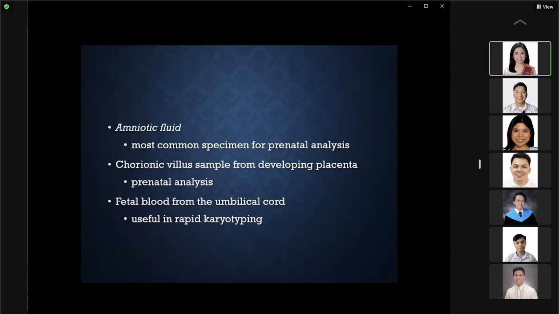Other examples are your amniotic fluid. These are the most common specimen for prenatal analysis. Okay. But you can also do chorionic villus sampling from your developing placenta during the prenatal analysis. And you can also use your fetal blood from the umbilical cord. This is useful in rapid karyotyping.